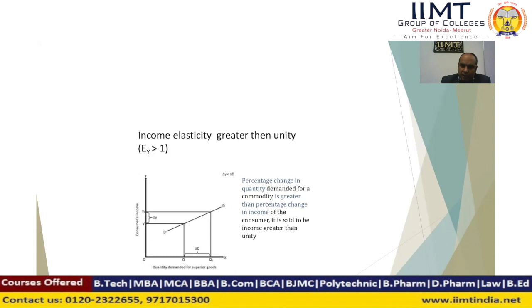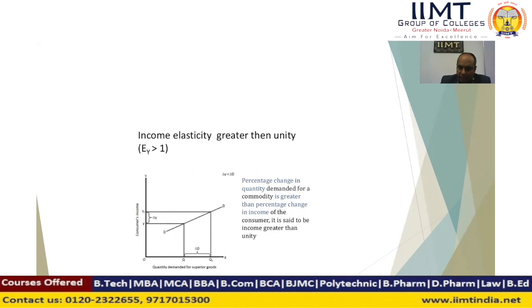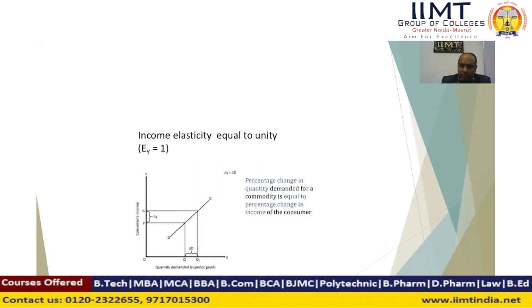For example, when the change in quantity demanded is greater than the change in income, there is a maximum proportional change in quantity demanded and minimum change in income. We take consumer income on the y-axis and commodity demanded on the x-axis. Income elasticity with a value greater than 1 is called income elasticity greater than unity.